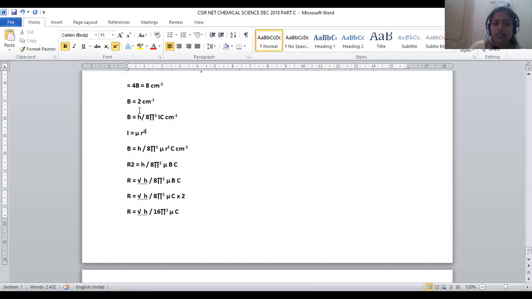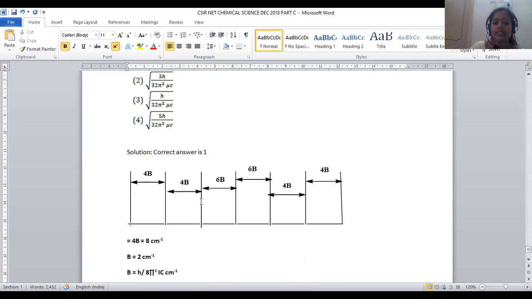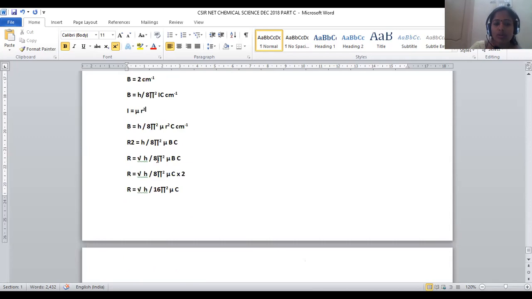Now the B value is known to us, that is 2. What we require is to determine the CO bond length. In order to predict the bond length, the suitable term will be r here. That's why we are taking this r term to the left side. This is r square, not r2. r square is equal to h by 8 pi square mu Bc, because we are taking the B term to the other side, and the B value is 2, right? That's why you can substitute the B value here.